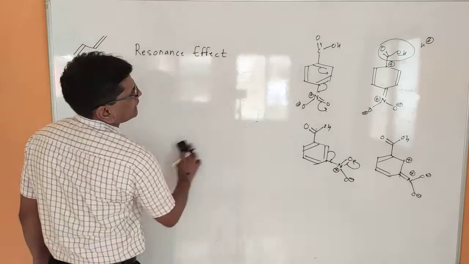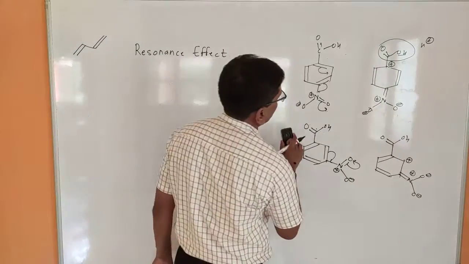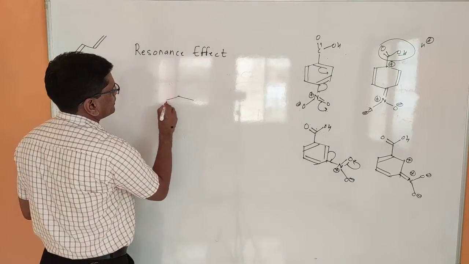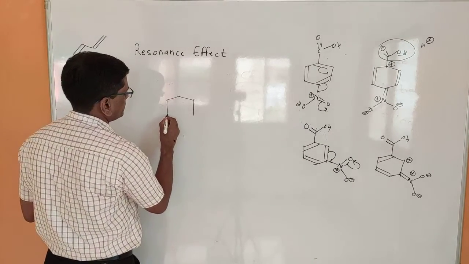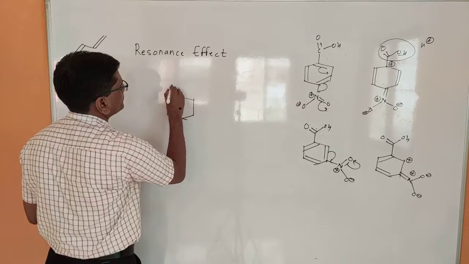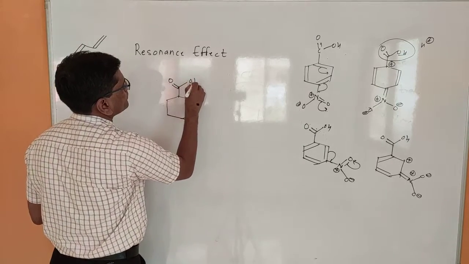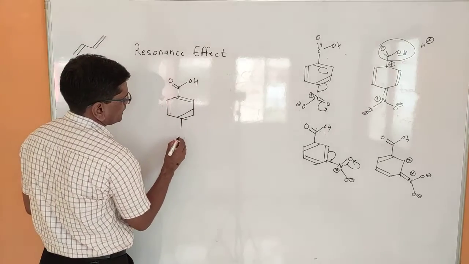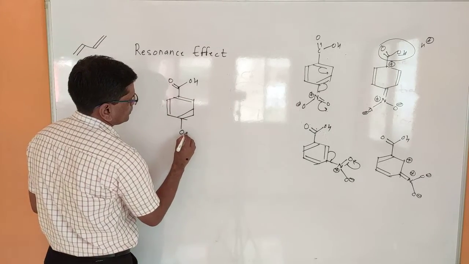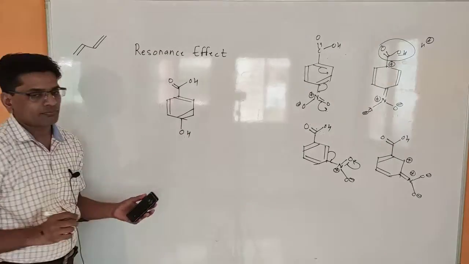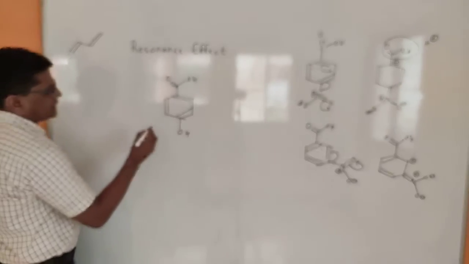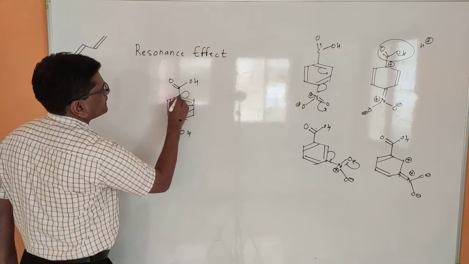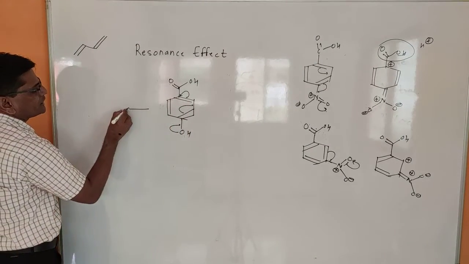When, instead of the nitro functional group, we add an electron donating group like OH, this increases the electron density at this center.